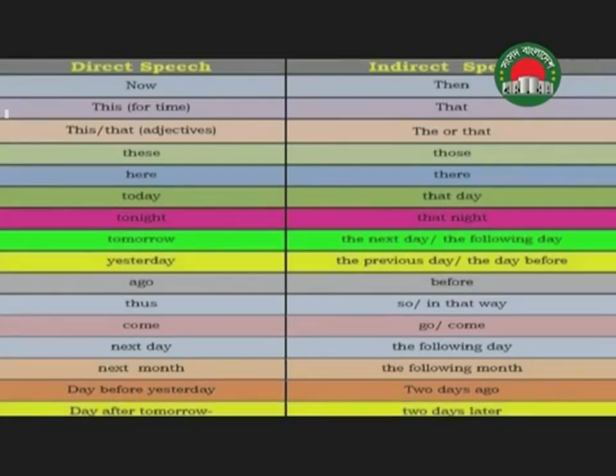Ago will be before. Thus can be changed into so or in that way. Come can be changed either into go or into come depending on the context. Next day will be changed into the following day. Next month will be changed into the following month. Day before yesterday will be changed into 2 days ago. And day after tomorrow will be changed into 2 days later.